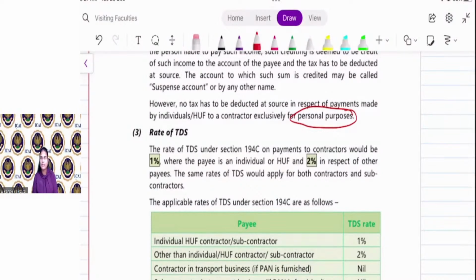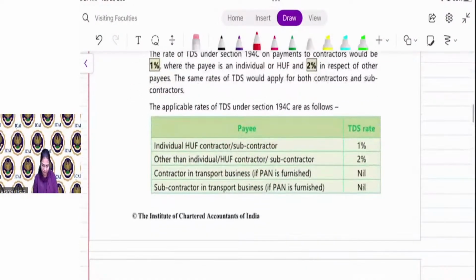Say, for example, ABC Limited gives a contract to XYZ partnership firm. Then the payee is a firm, that is other than individual or HUF. Then ABC Limited is required to deduct TDS at the rate of 2%. So here the rate of TDS is 1% if the payee is individual or HUF. Other than individual or HUF, the rate is 2%.